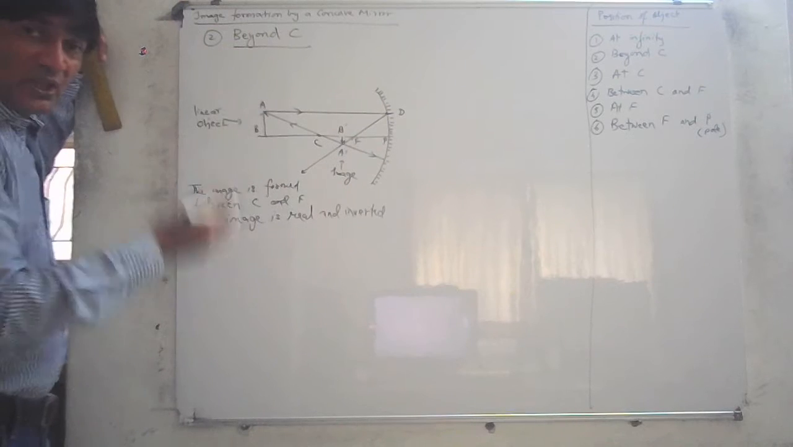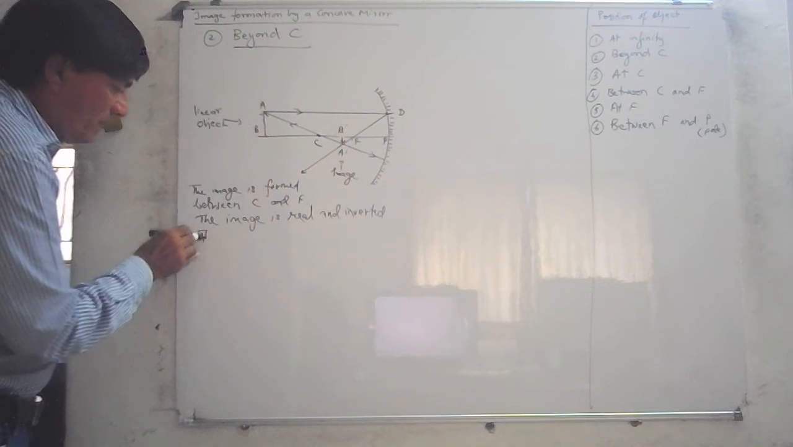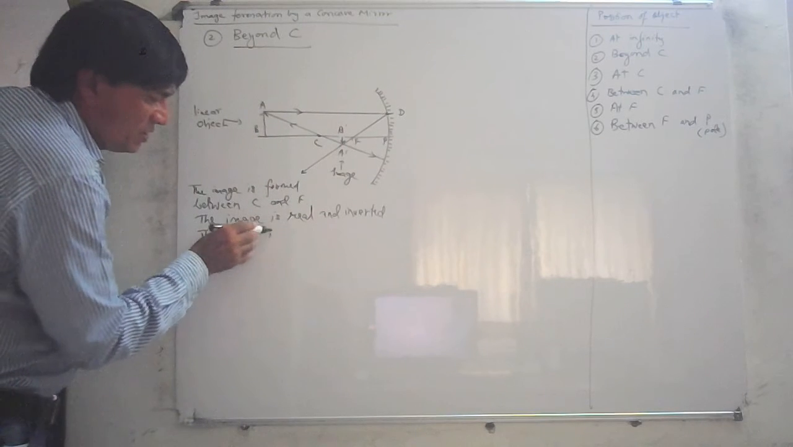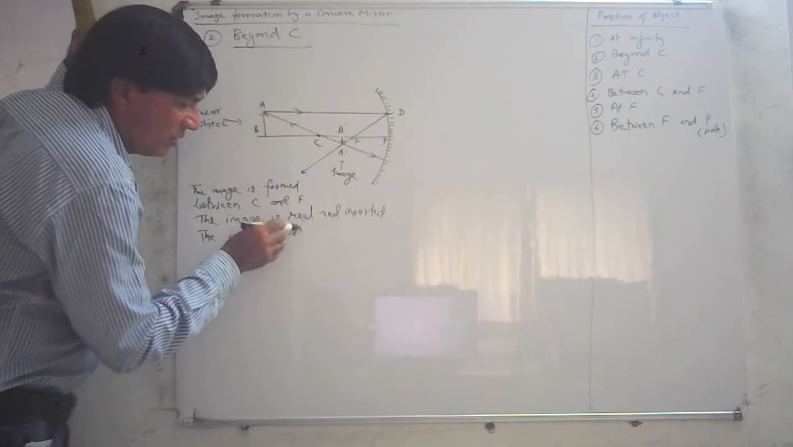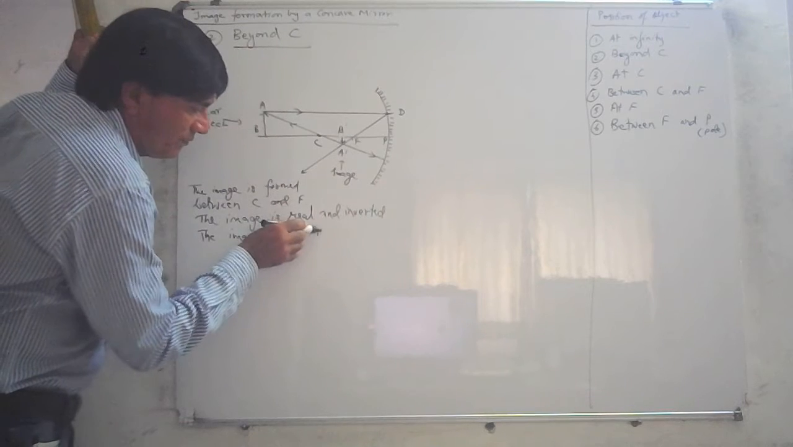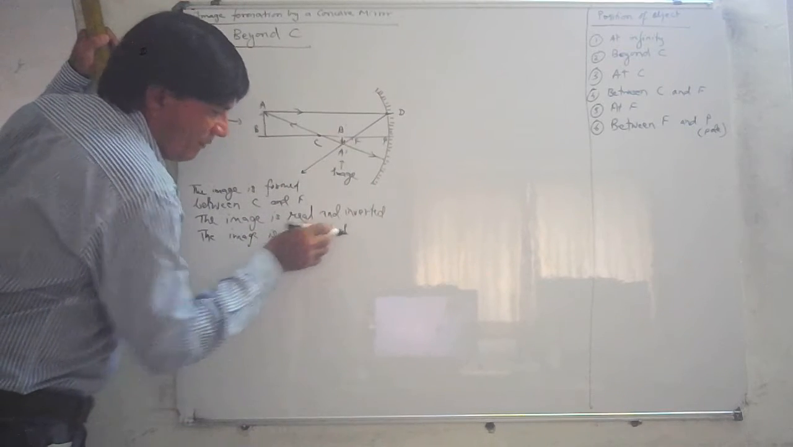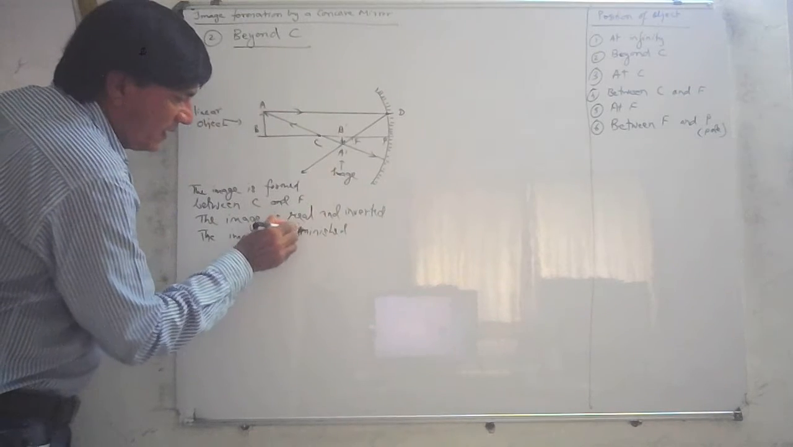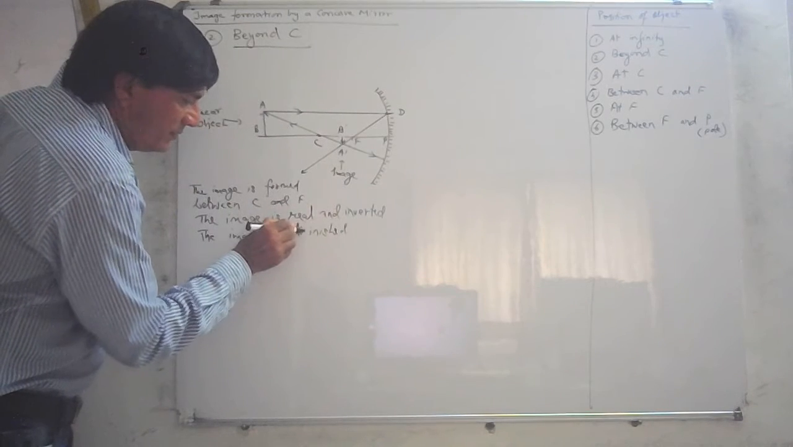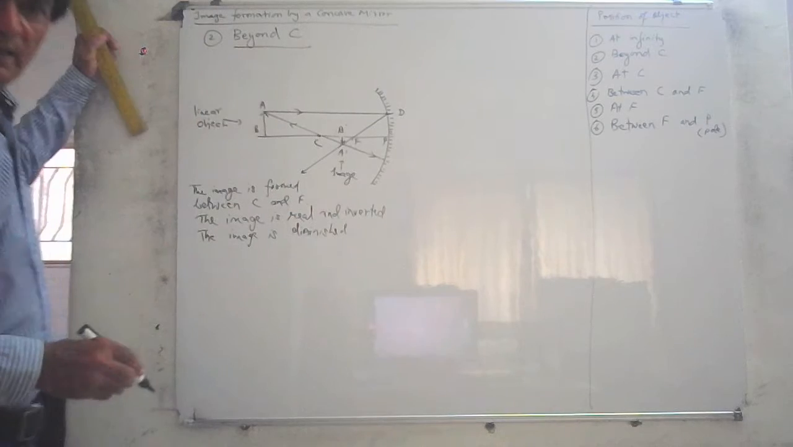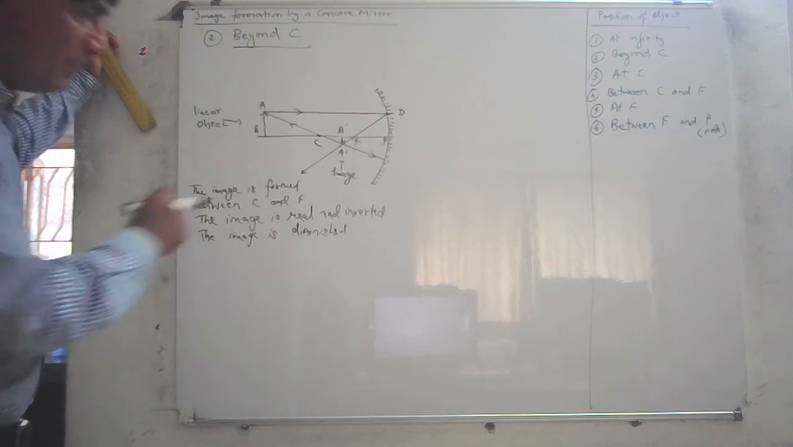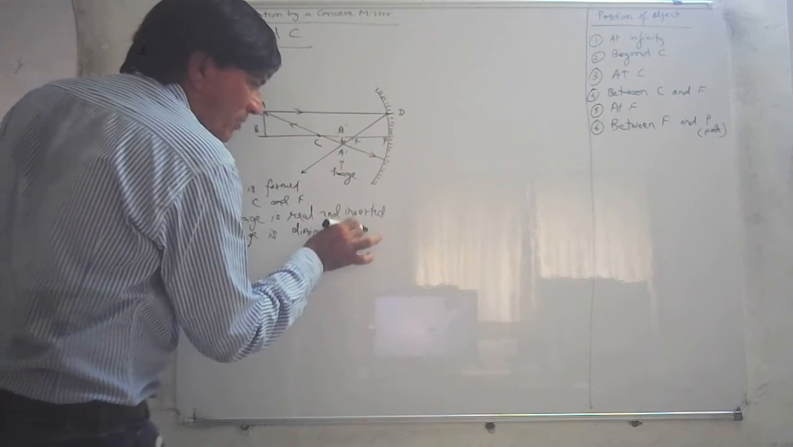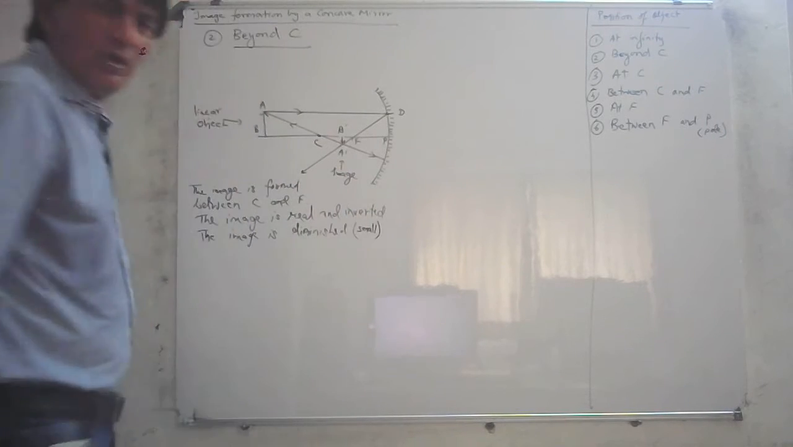What about the size? It is highly diminished. The image is small. That means the image is diminished. We use the word diminished, D-I-M-I-N-I-S-H-E-D. Diminished means small. You can also write the word small if you don't remember the word diminished.